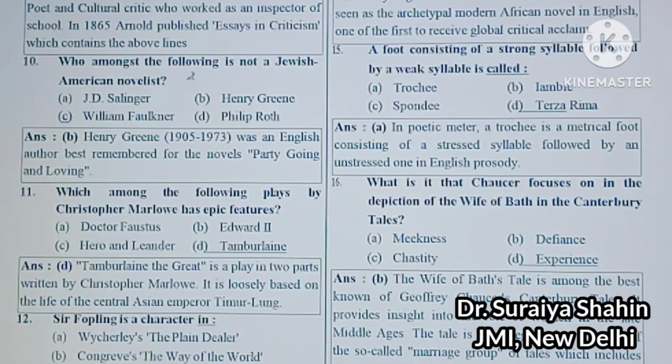Next question is, who amongst the following is not a Jewish American novelist? First is J.D. Salinger, second is Henry Green, third is William Faulkner, and fourth is Philip Roth. Which of these is not Jewish American? So it was Henry Green. He was not a Jewish American novelist. So the correct answer would be B.